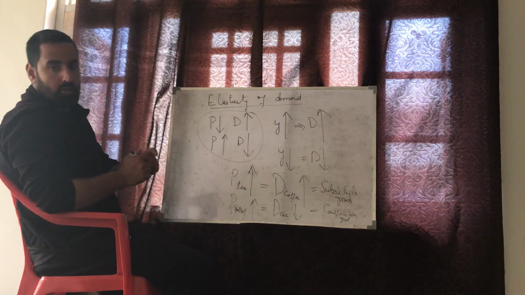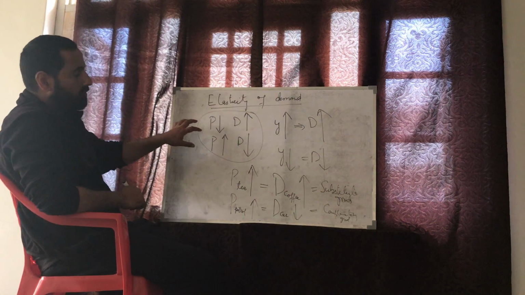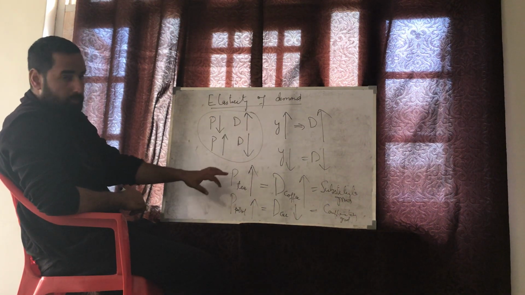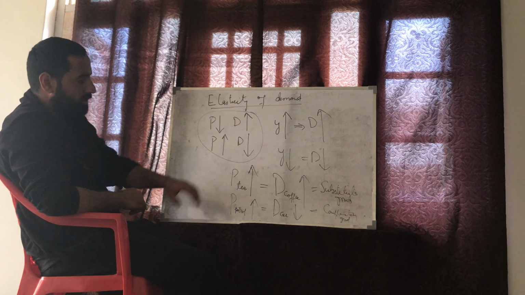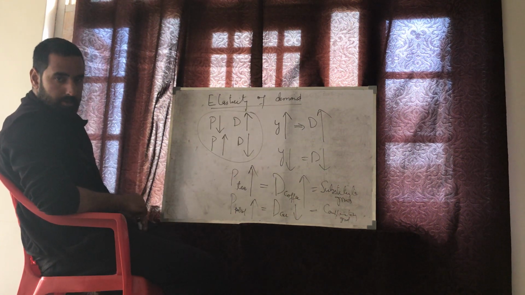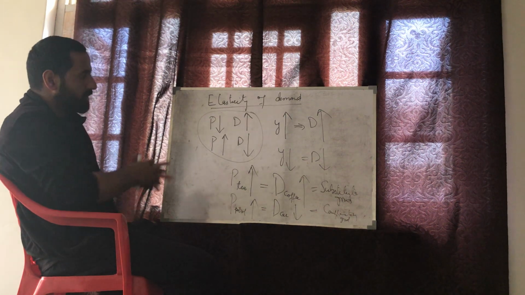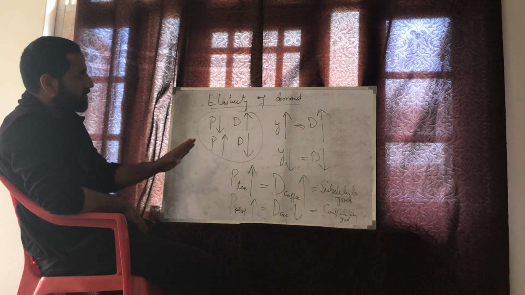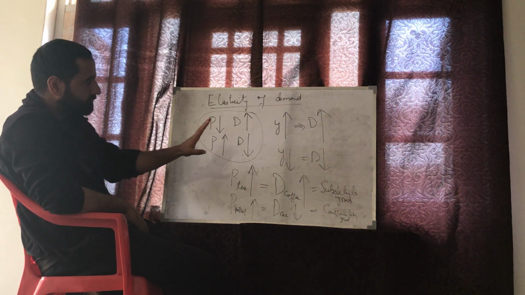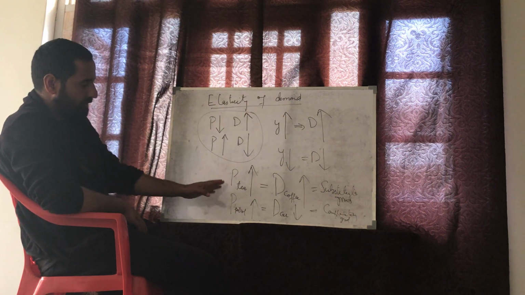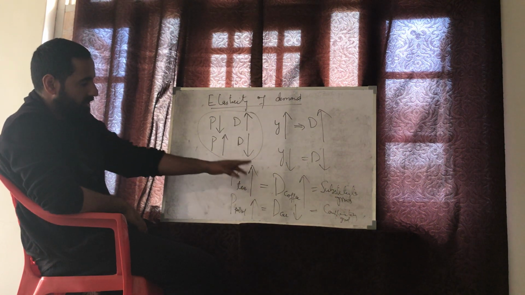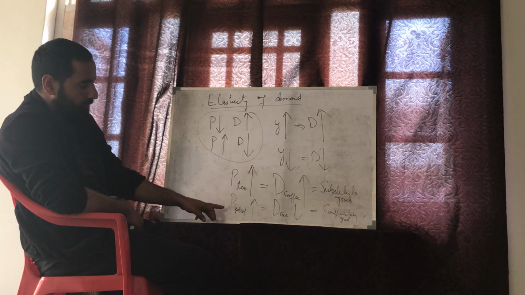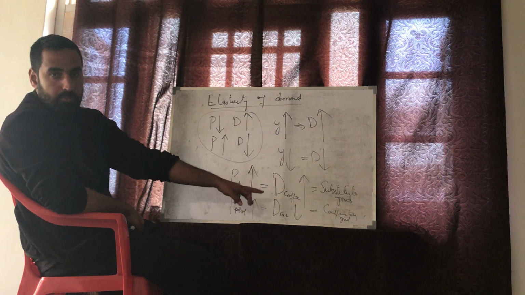In all these three cases, we see the impact of price on demand, the impact of income on demand, and the impact of the price of a related good on the other, whether it is a substitute or a complementary good. In all these, we only understand the direction of the change. If price falls, demand increases. If income increases, demand increases. If the price of a related good increases, in case of a substitute, demand for the substitute increases. In case of a complementary good, if its price increases, demand for the other complementary good will fall.